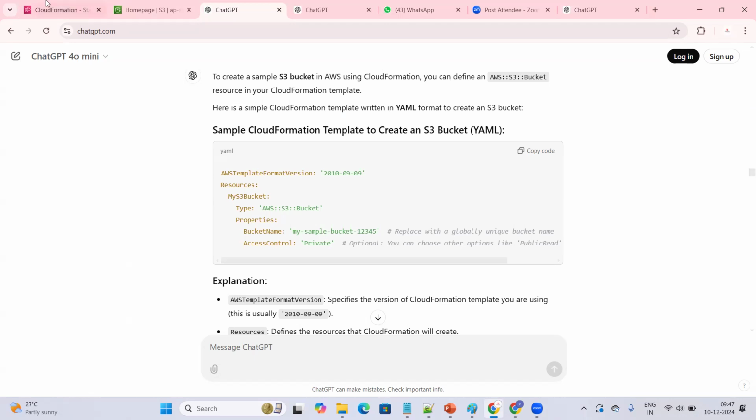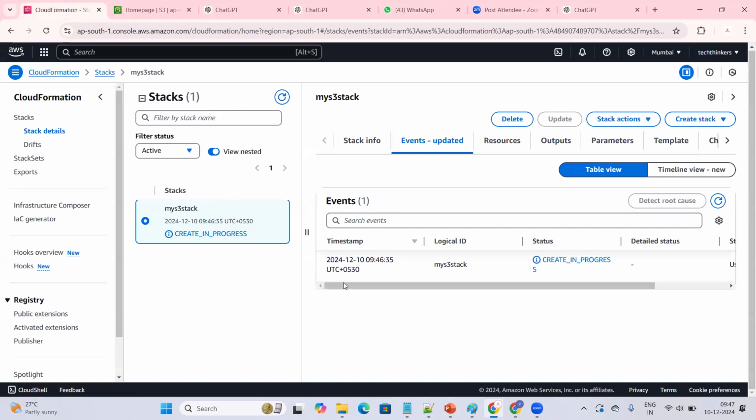For now, let's see the status of this CloudFormation. It is still in progress. Let me refresh and see whether it is completed or not. Yes, this bucket creation is completed. The infra creation is completed. How can we understand? You can see the status here, the green color status showing that it is completed.